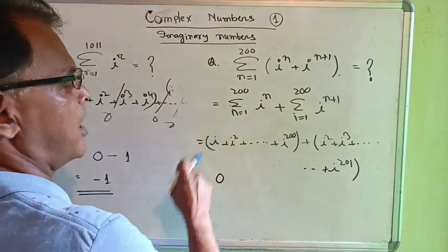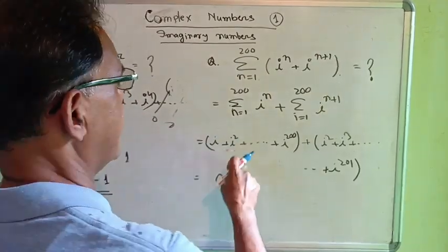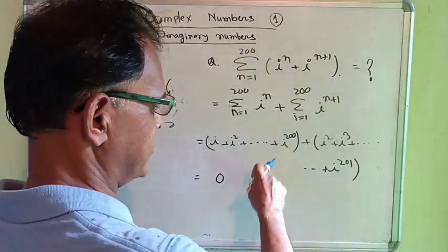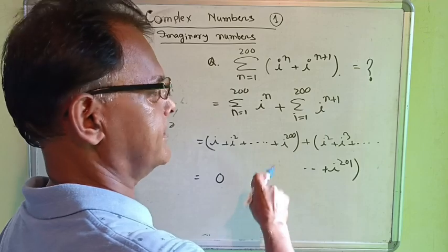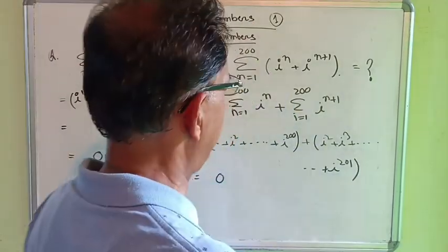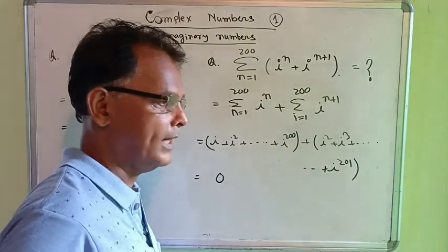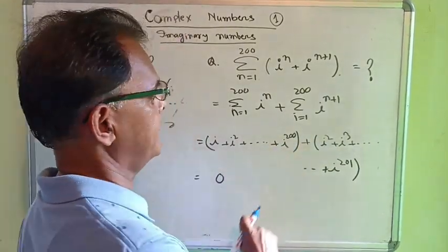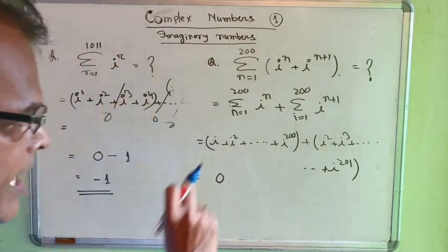Why? i to the power 1 plus i to the power 2 plus i to the power 3 plus i to the power 4 is equal to 0. Next, i to the power 5 plus i to the power 6 plus i to the power 7 plus i to the power 8 equals 0. In this way, the last numbers will be i to the power 197, 198, 199, 200.